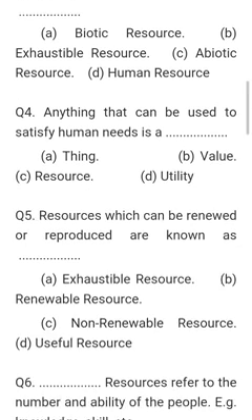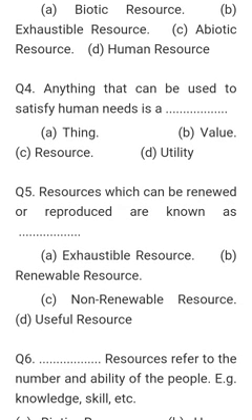Then question number 4: Anything that can be used to satisfy human needs is a dash. Option A, thing. Option B, value. Option C, resource. Option D, utility. So only resources are going to make possible opportunities for human beings to get satisfied. Hence the correct answer is resources.